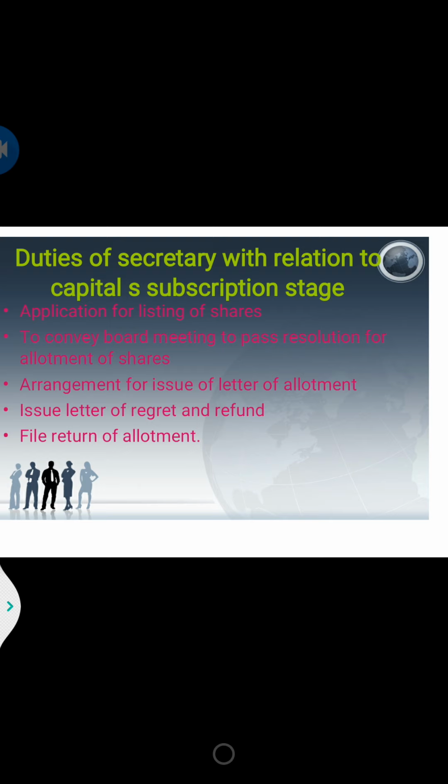Next you are going to make the necessary arrangement for issue of allotment letters to those who are eligible for the share allotment. Suppose all the applicants will not get the shares, so for the ones who are not going to get the shares, you are going to issue a letter of regret and refund the application money. Then you are going to file the return of allotment with the registrar within 30 days of the allotment. So what is this return of allotment?